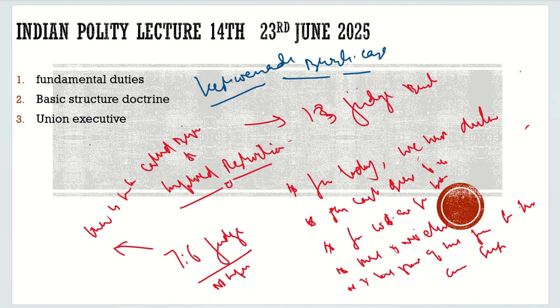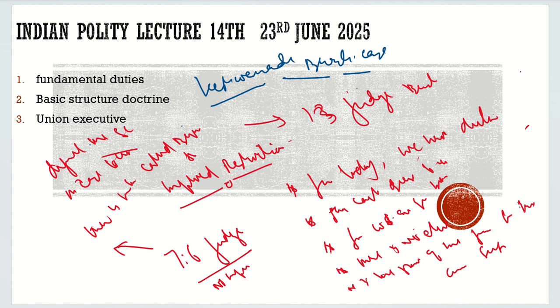It is not codified. This basic structure would be defined by the Supreme Court, by the courts, on a case to case basis. So in this way the basic structure doctrine was established, and in this way we have judicial review as basic structure, democracy basic structure, sovereignty basic structure, secular nature of the country basic structure, independence of the judges basic structure, and so on. And it is decided by whom? It is decided by the judiciary. There is no codification of the basic structure.